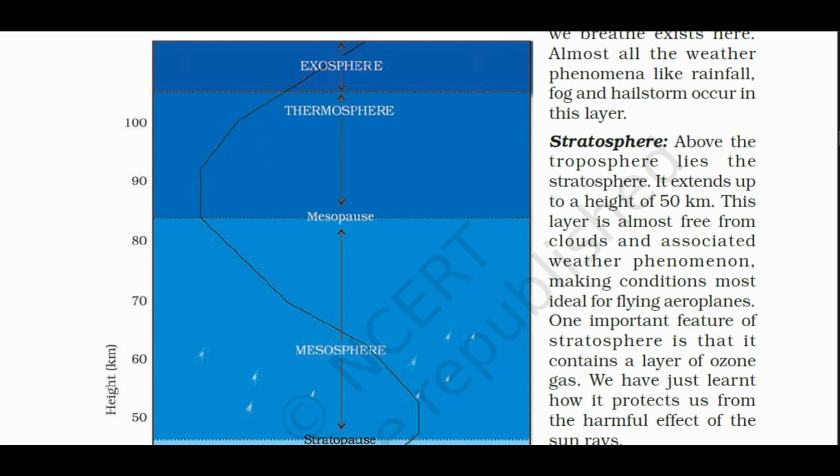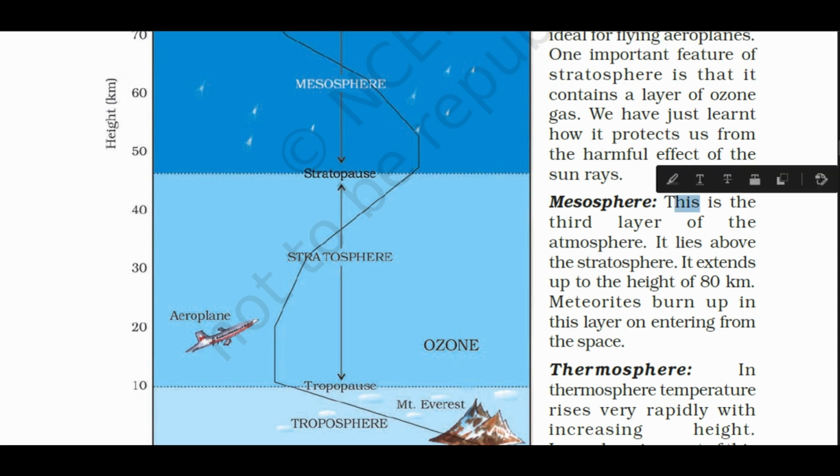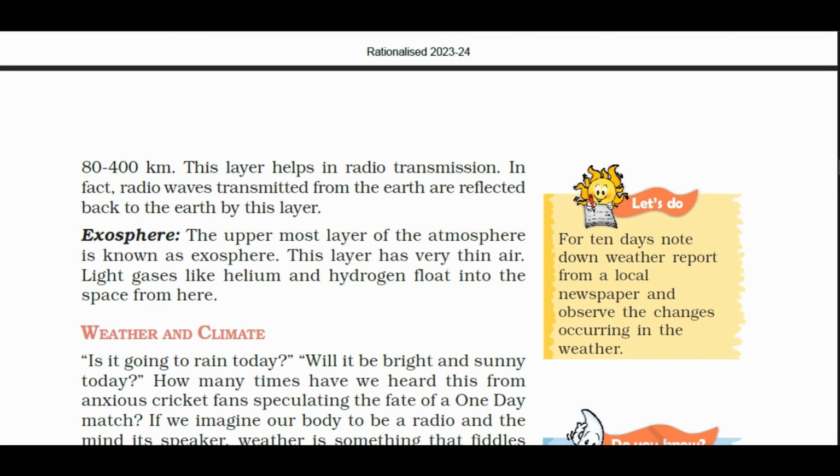Above mesosphere, we can find thermosphere. In thermosphere, temperature rises very rapidly with increasing height. Ionosphere is a part of this layer. It extends between 80 to 400 kilometers. This layer helps in radio transmission. In fact, radio waves transmitted from the Earth are reflected back to the Earth by this layer.